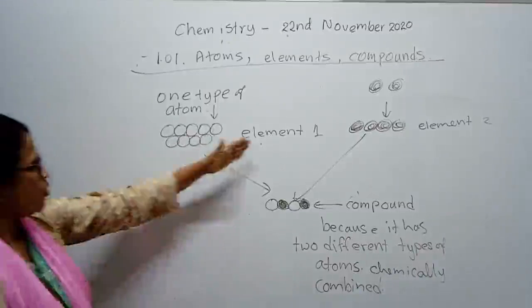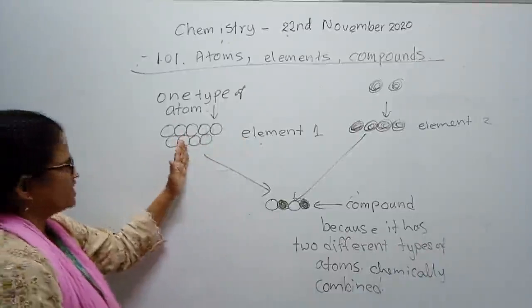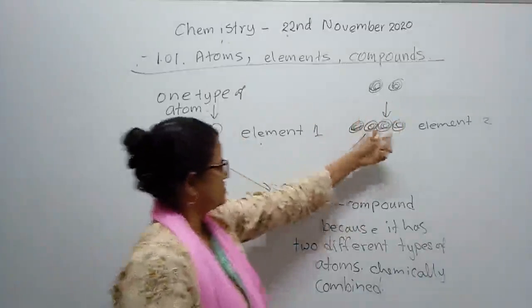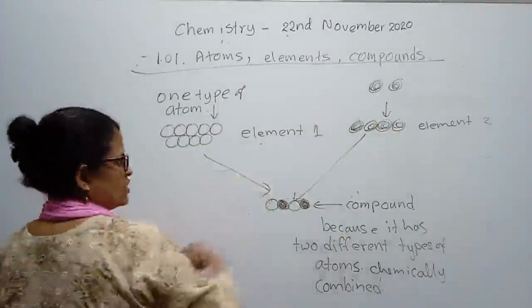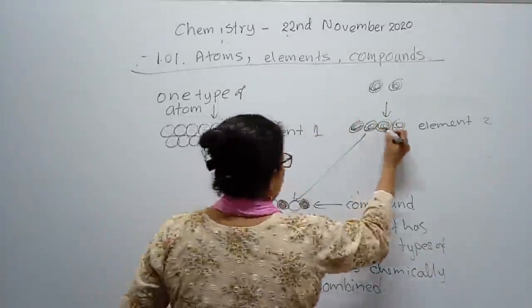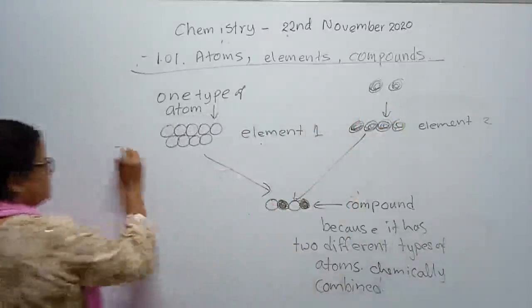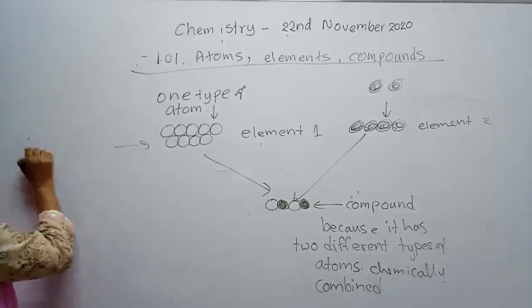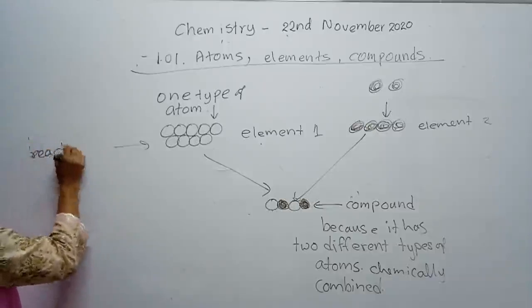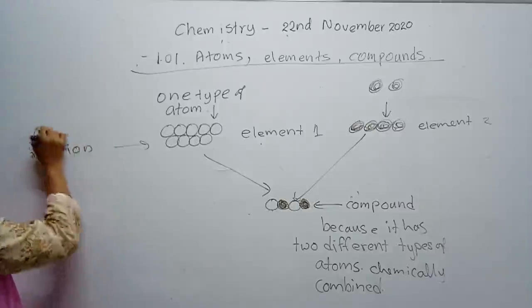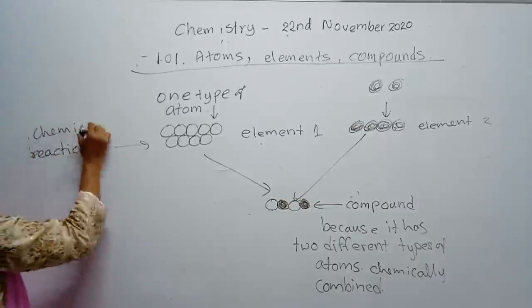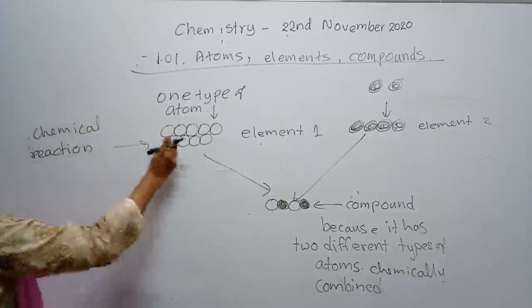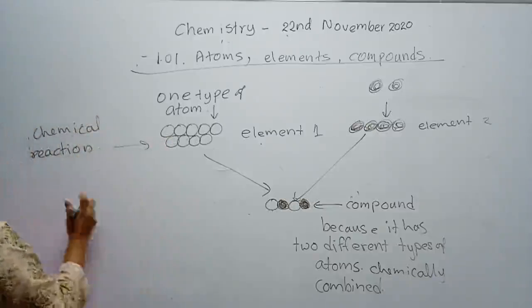Look at here. One element is made up of one type of atom and another element is also made up of another type of atom. Right? Suppose, student, we do a chemical reaction. In the chemistry lab, using a chemical reaction, we cannot separate atoms.